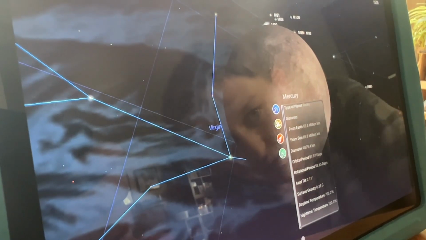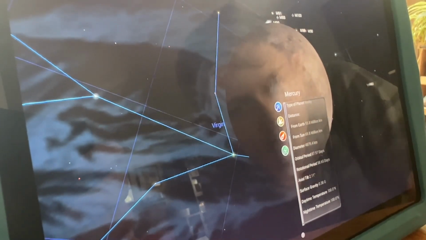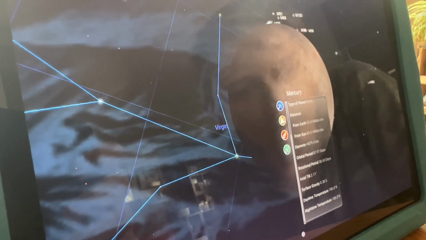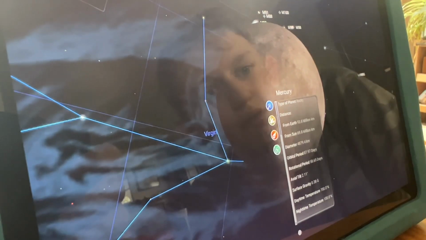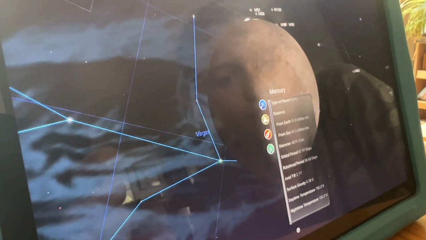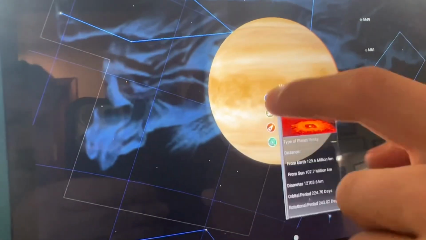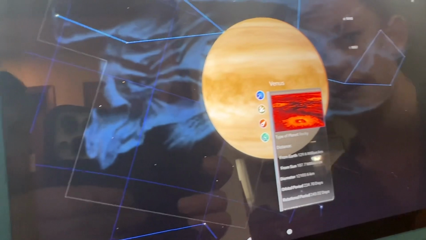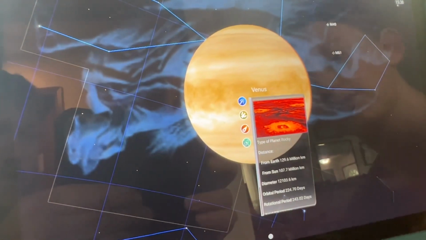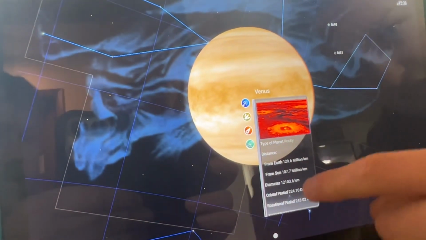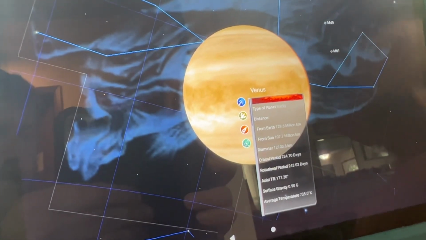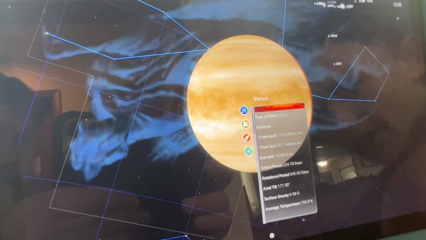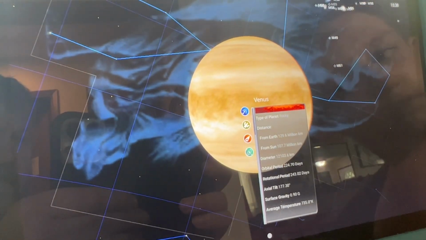The diameter is 4,879.4 kilometers. This may look like Jupiter without any rings, but this is Venus. As you can tell, it's full of volcanoes. I don't know why. It's rocky and does not look like Mars.